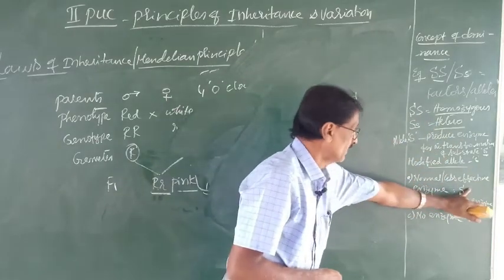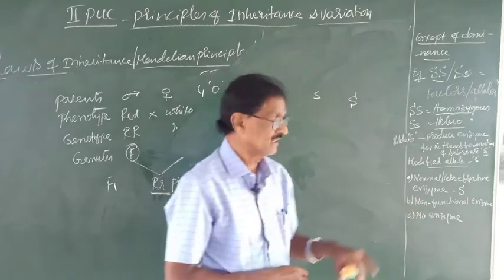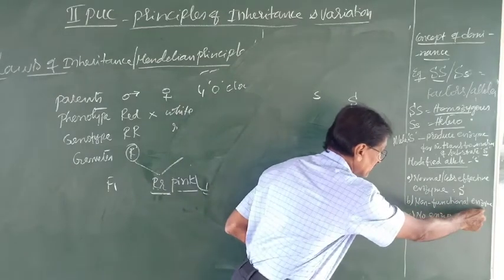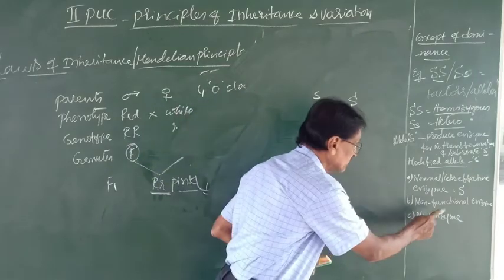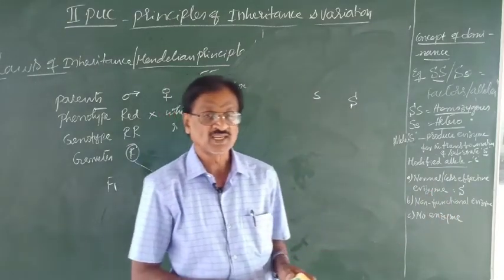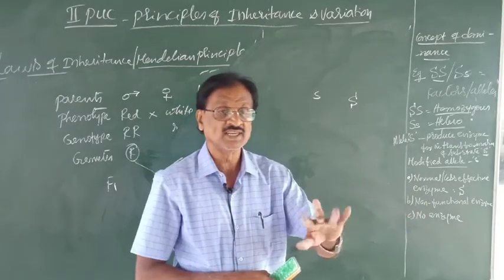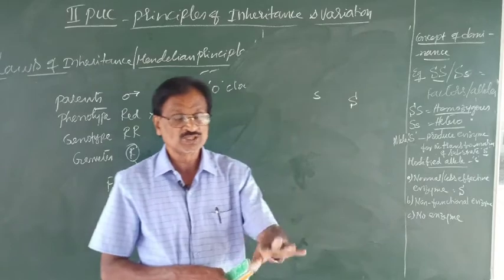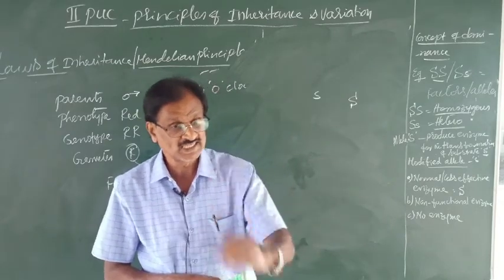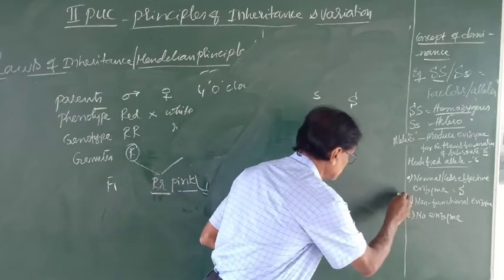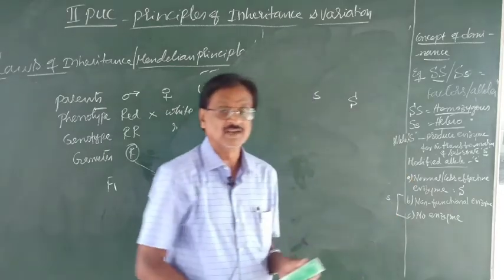So that normal reaction occurs. No problem here. But if you observe the second and the third case, here the enzyme is formed but it is non-functional. Here, no enzyme at all. That means small s does not contain the information to produce the enzyme necessary for the transformation of the substrate S. Hence, in these two cases, we can call it a modified allele.